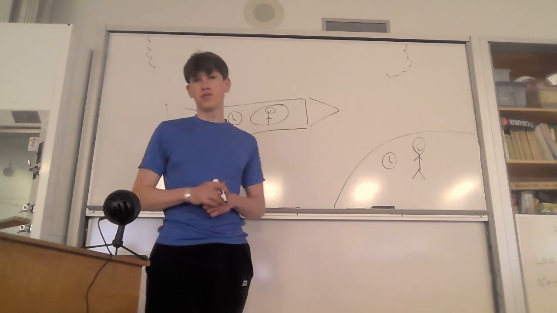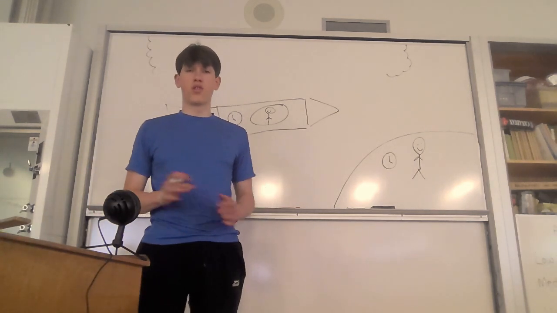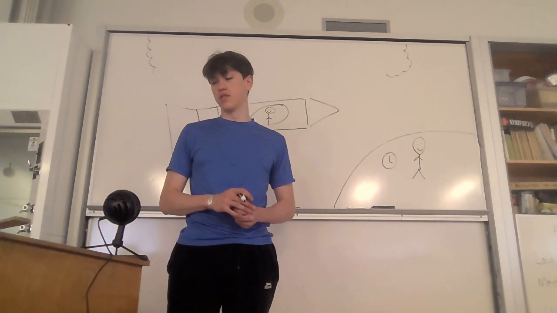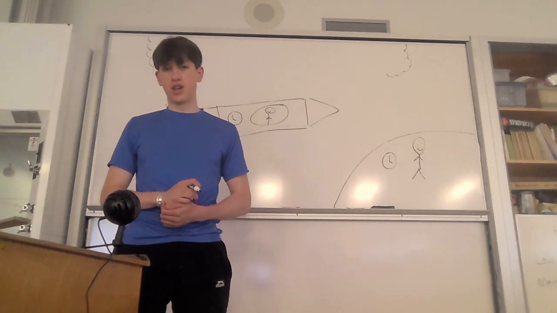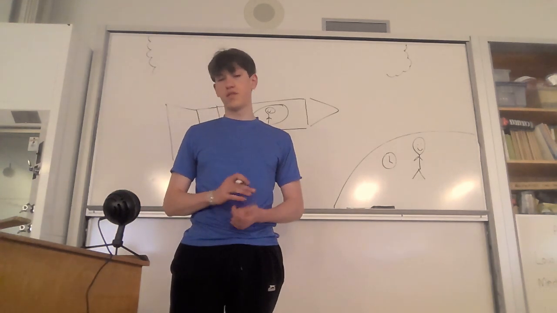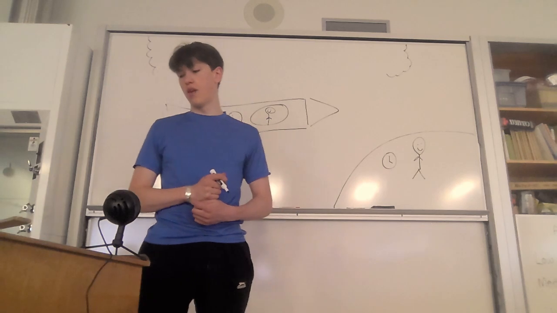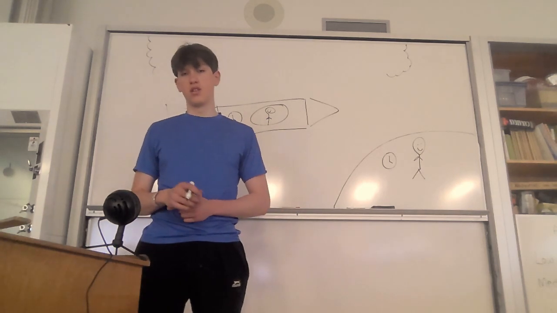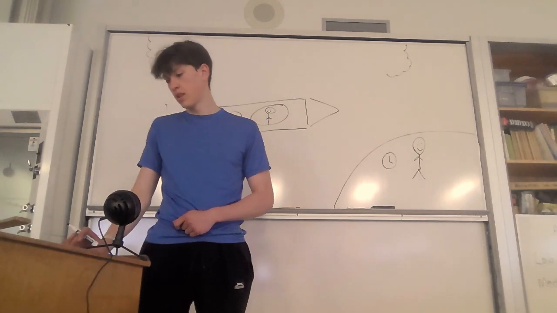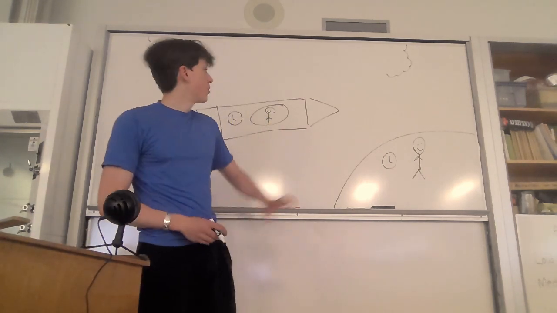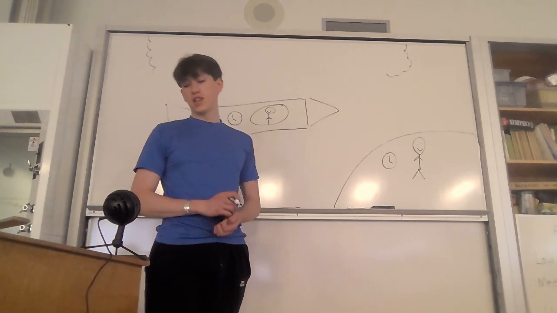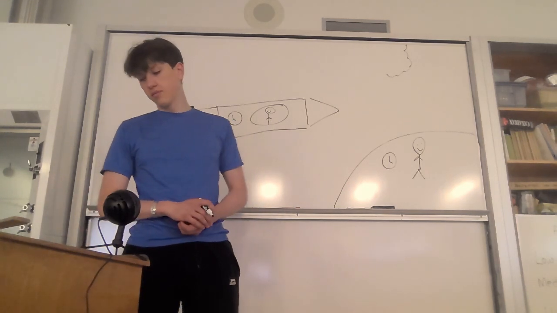When a rocket ship moves through space, it moves at incredible velocities. The fastest we humans have accelerated ourselves is to the speed of 5 miles per second. Now, don't get me wrong, this is a very fast speed. However, it pales in comparison to the speed of light. More on that later. As our space person here travels at 5 miles per second, they undergo Einstein's theory of special relativity.